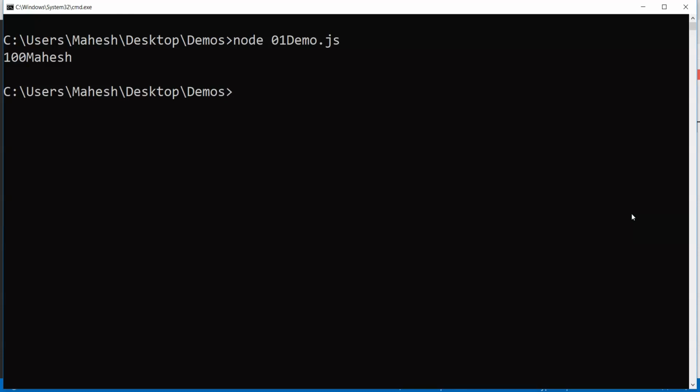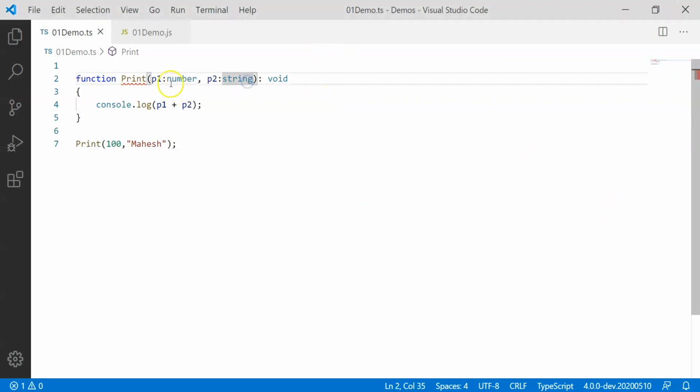Here it prints 100 and Mahesh on the console. So you can very well specify what should be the parameter type, and you can always mention the return type of the function, the way you can check it here.